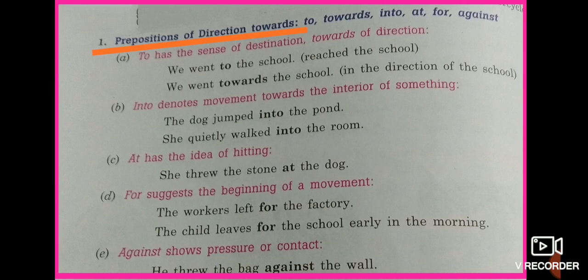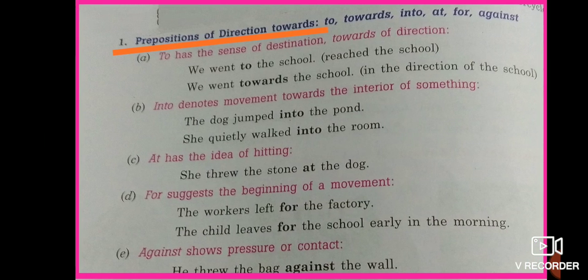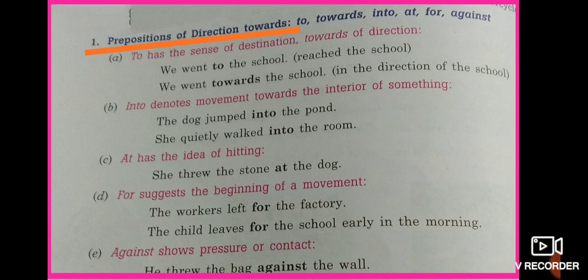Now into. Into is used to denote movement towards the interior of something from outside. Like the dog jumped into the pond. At has the idea of hitting, like she threw the stone at the dog.